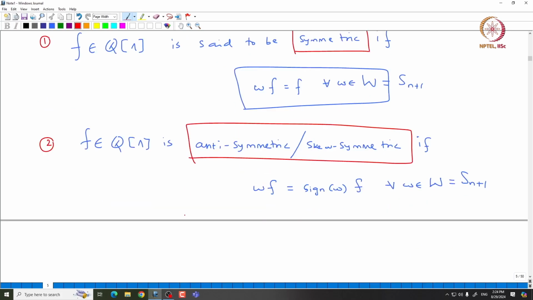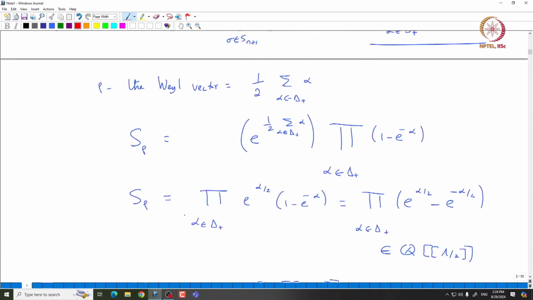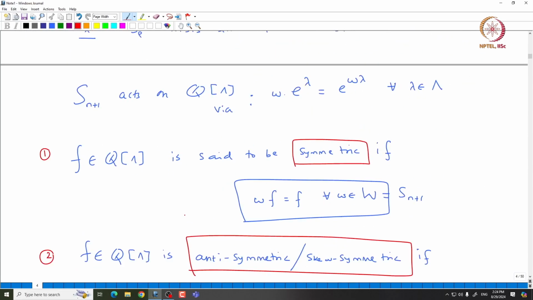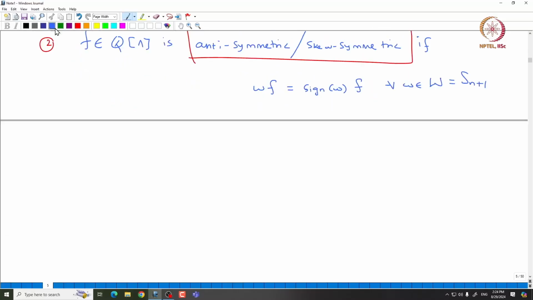Okay. So, this is the definition of symmetric and anti-symmetric elements, and we know that the elements defined here, S lambda plus rho, are all anti-symmetric elements. It is a simple exercise that I will leave to you. So, for any lambda in capital lambda plus, we have that S lambda plus rho is anti-symmetric. Okay, that is because of the way S lambda plus rho is defined using the alternating summation. So, it must be anti-symmetric.